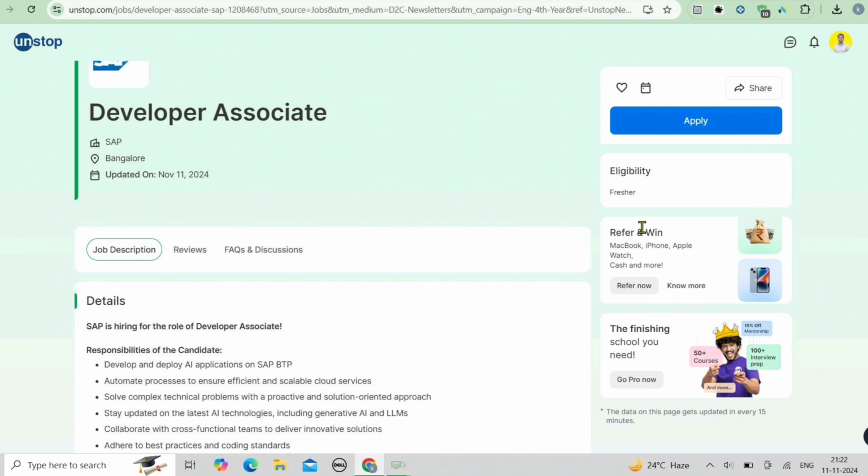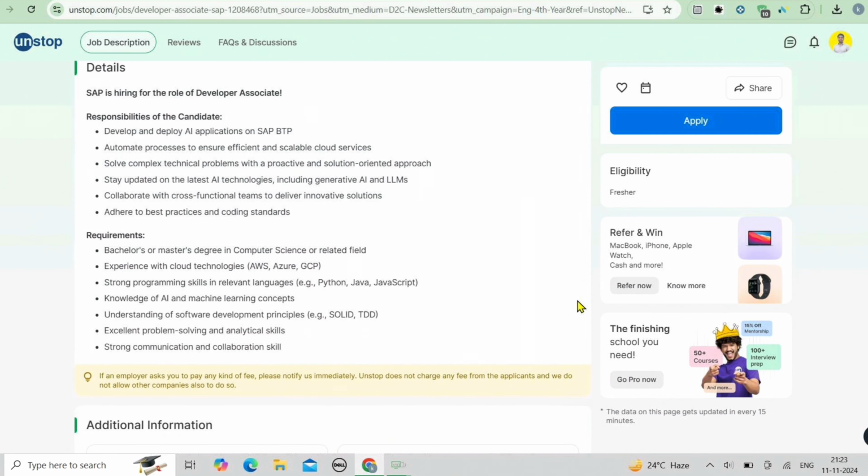Now, coming to the key responsibilities for this role. First, AI application development on SAP: you will be responsible for creating AI applications and deploying them on the SAP cloud platform. Automating processes, efficiency is key for them. You will automate processes to ensure scalability and smooth cloud operations.